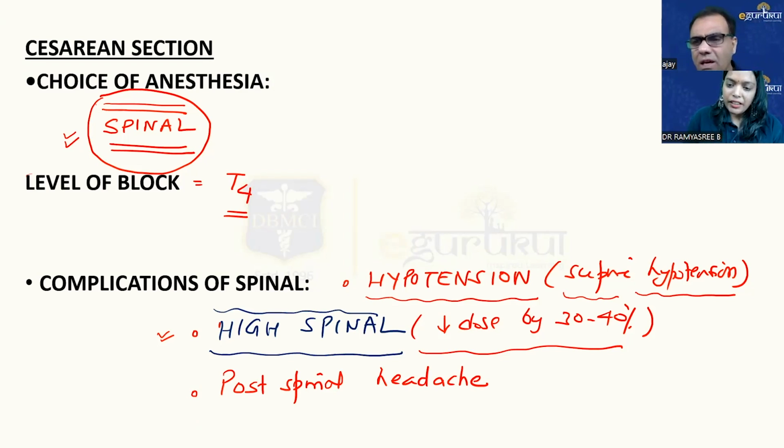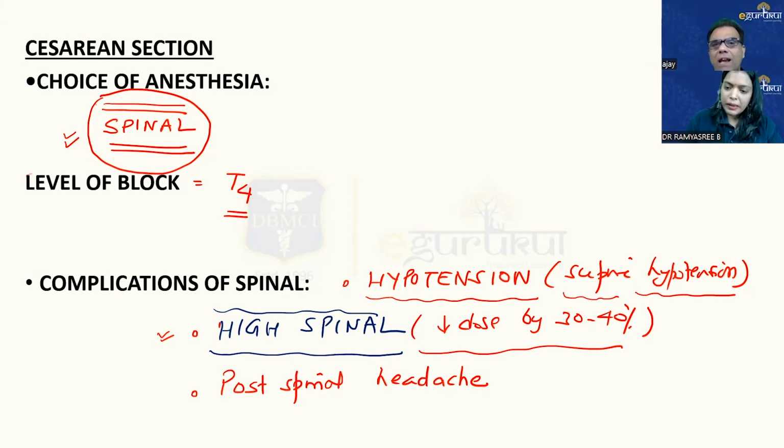I would like to add a few points about post-spinal headache. So post-spinal headaches are more with epidural compared to spinal, sir? No, no. Actually, unless you puncture the dura, ideally post-spinal headache should not happen with epidural, because in epidural we are not puncturing the dura. However, there is always a possibility of accidental dural puncture.